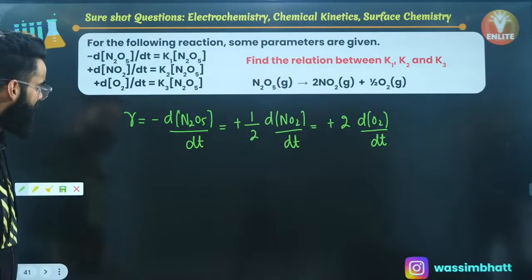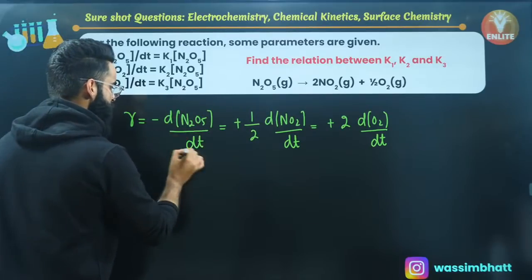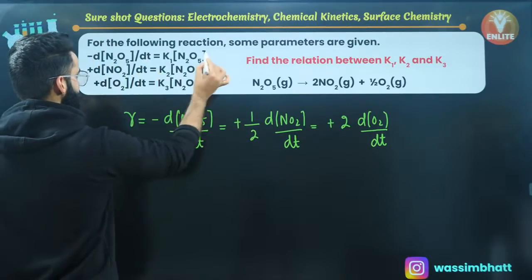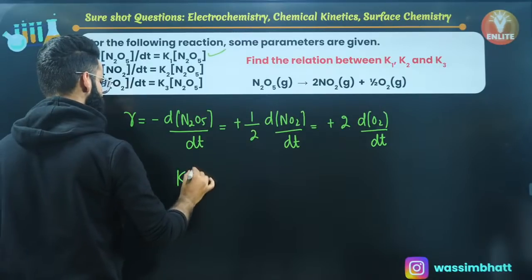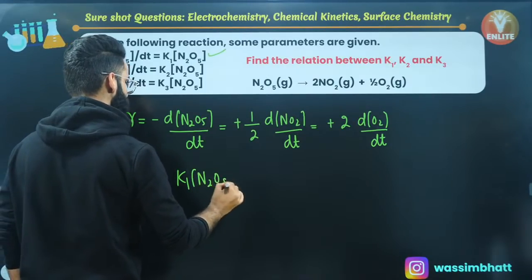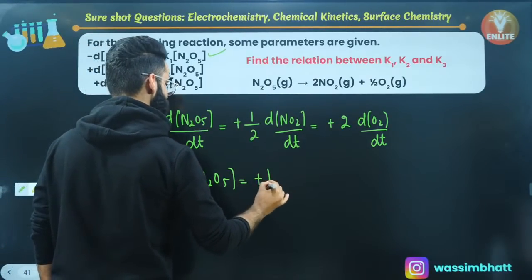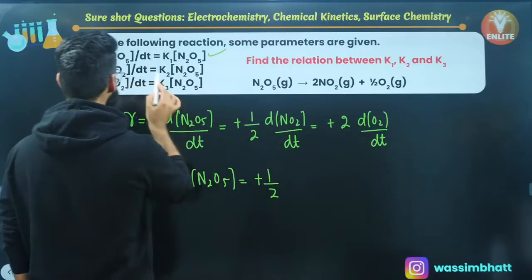Now we will have a look. Minus d of N2O5 by dt, as per the equation given to me, is equal to K1 multiplied by the concentration of N2O5, which is equal to plus 1 by 2 d of NO2 by dt.